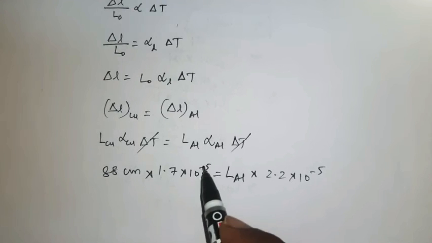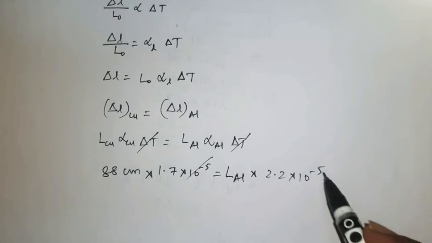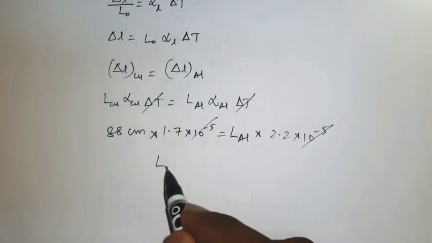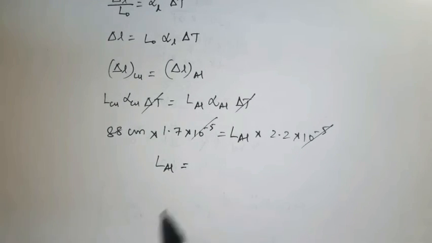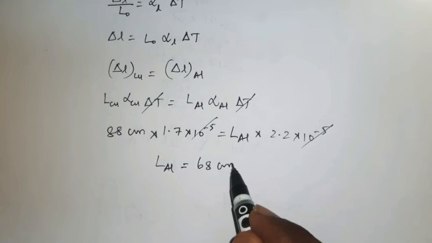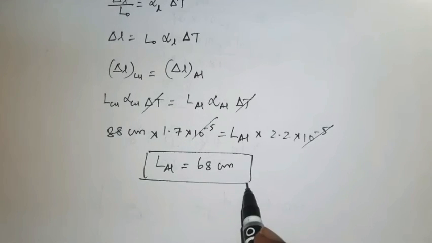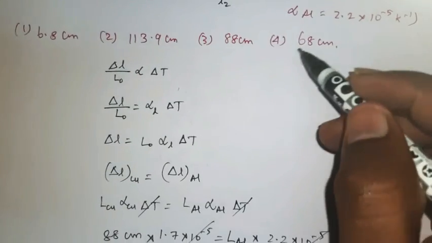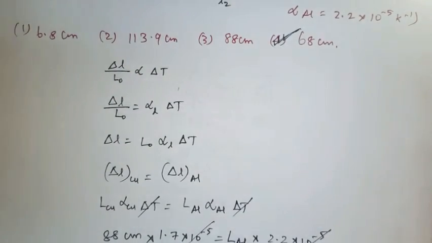Now you can cancel this 10 power minus 5 with 10 power minus 5. Then if you simplify, the length of the aluminum rod is 68 centimeter. So according to this, the fourth option is the right answer, 68 centimeter.